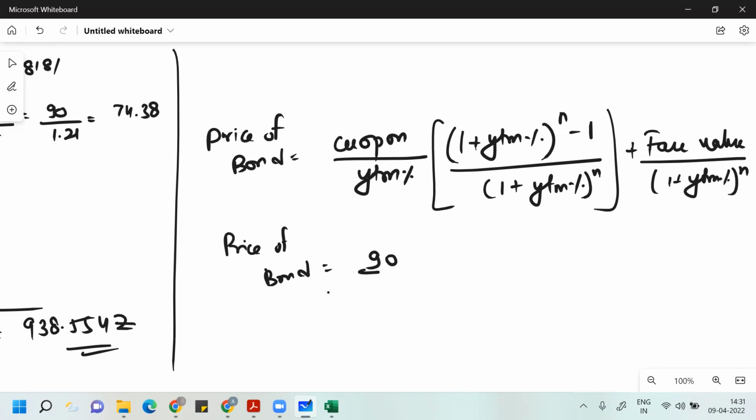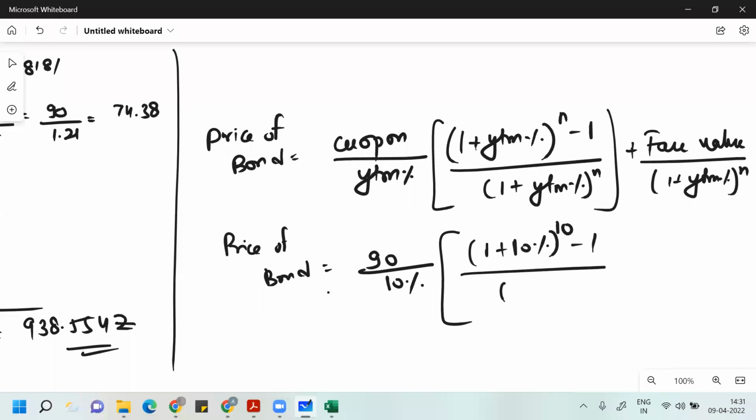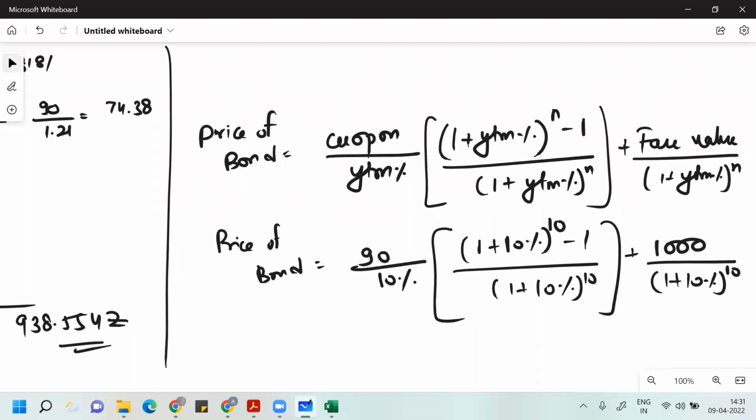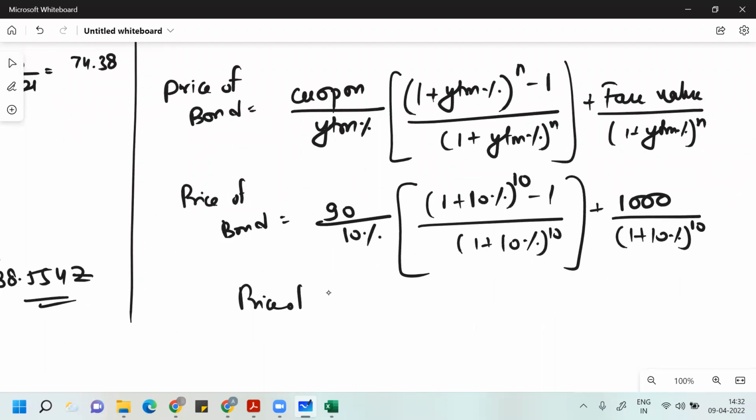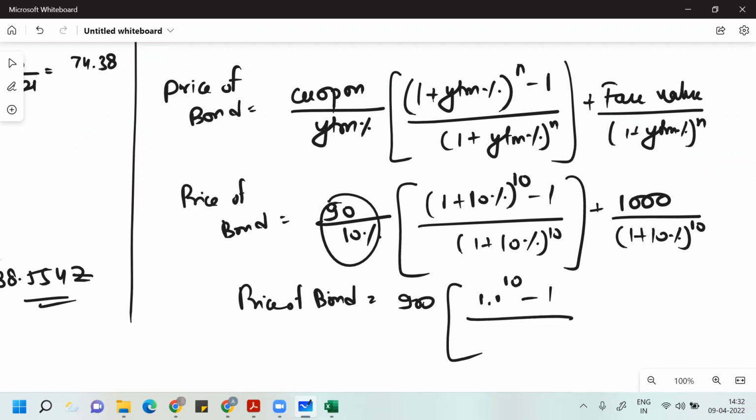Coupon is 90, YTM is 10%. So the price of bond is 90 divided by 10%, which is 900, into 1.1 to the power 10 minus 1 divided by 1.1 to the power 10, plus 1,000 divided by 1.1 to the power 10.